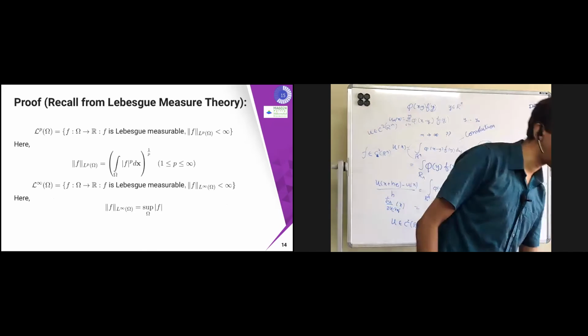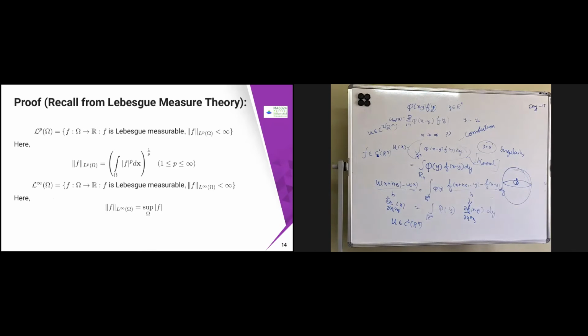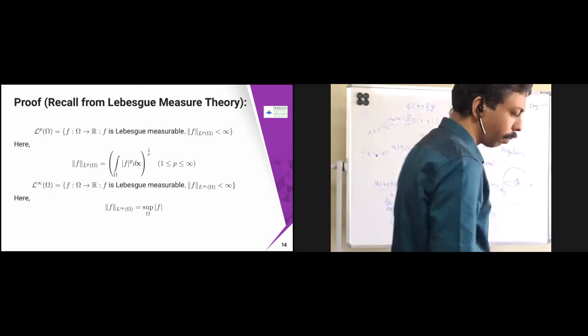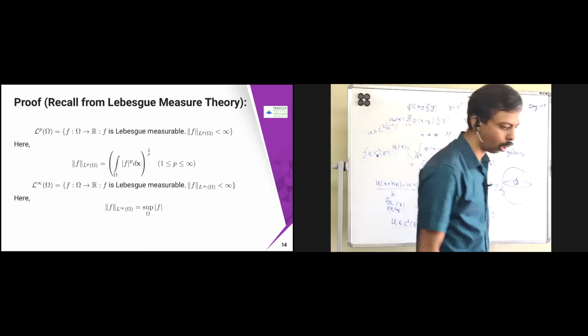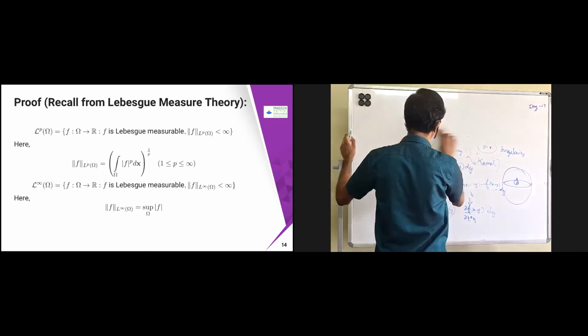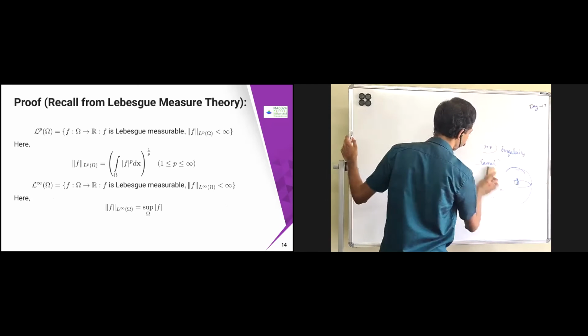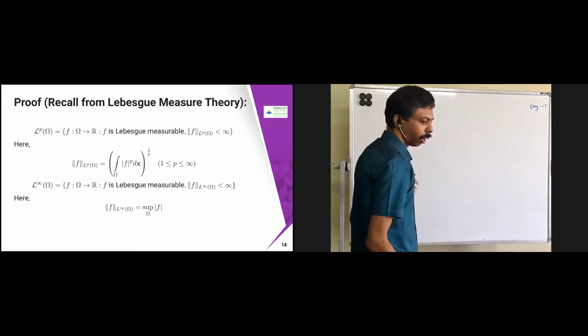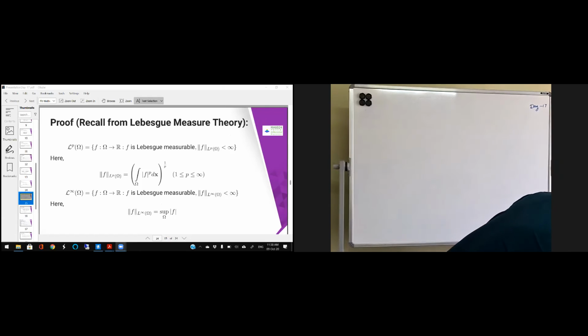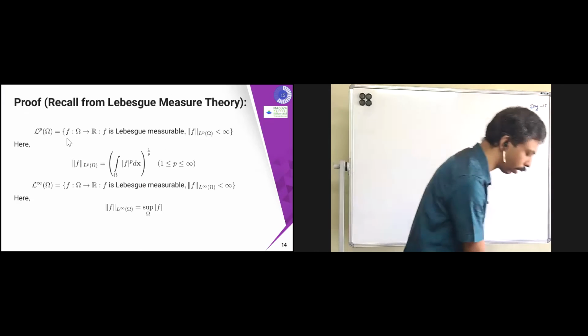Now let's go back and revisit some of the Lebesgue theory. In Lebesgue theory, I hope you remember these things. L^p of Ω. So I hope this L^p of Ω concept is familiar to you. We are going to use this one for proving the theorem.